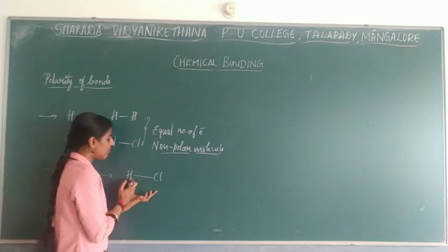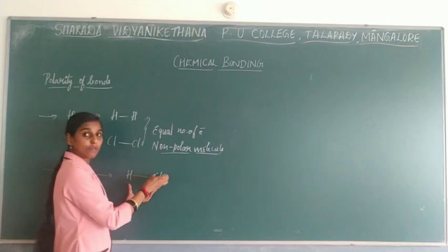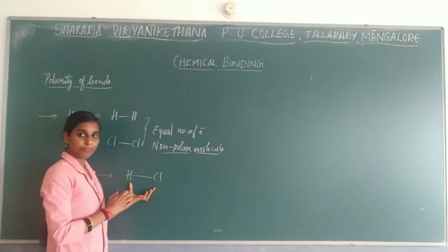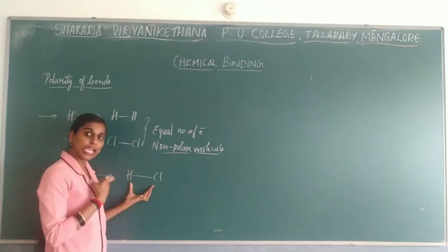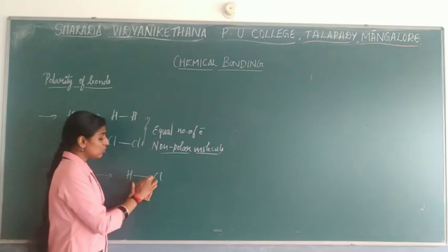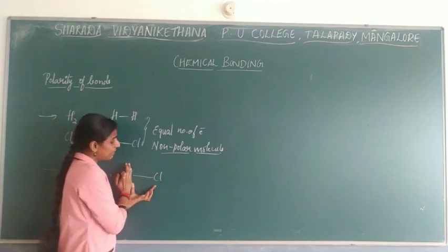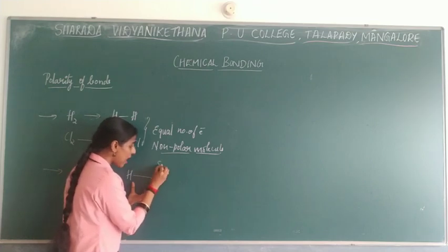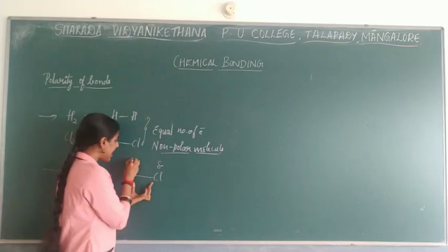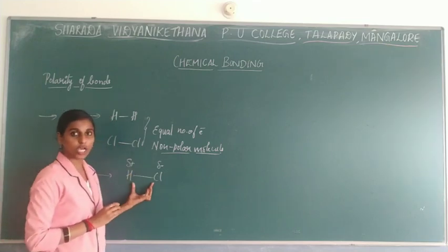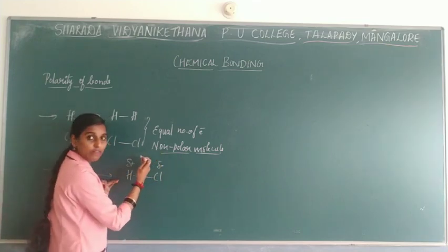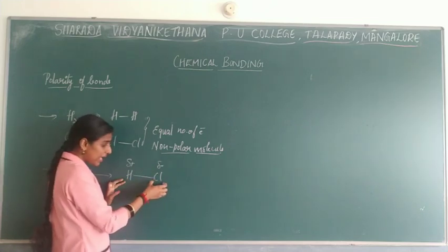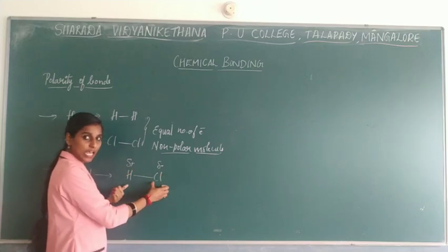Between hydrogen and chlorine, the more electronegative atom is Cl, which has more capacity to gain electrons. So most of the electron movement takes place towards Cl, so that it gets a partial negative charge and the other atom gets a partial positive charge. Electron density will be more on Cl compared to hydrogen.